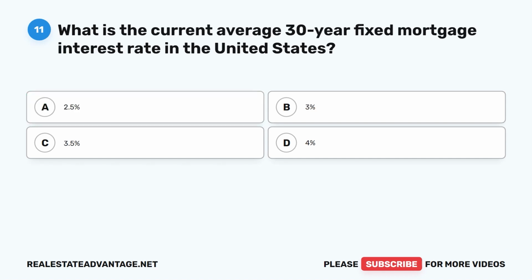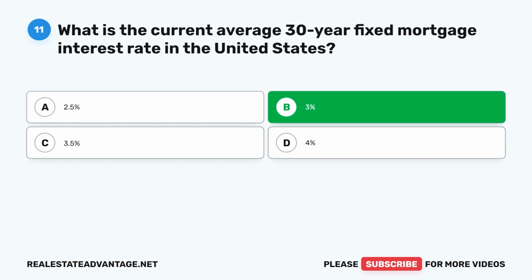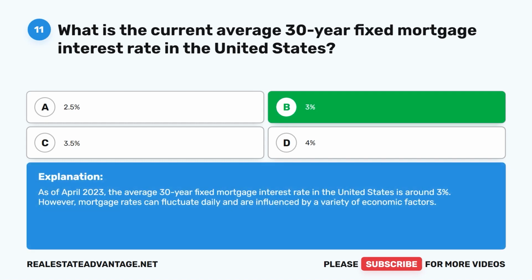What is the current average 30-year fixed mortgage interest rate in the United States? A. 2.5%, B. 3%, C. 3.5%, D. 4%. The correct answer is B. 3%. As of April 2023, the average 30-year fixed mortgage interest rate in the United States is around 3%. However, mortgage rates can fluctuate daily and are influenced by a variety of economic factors.